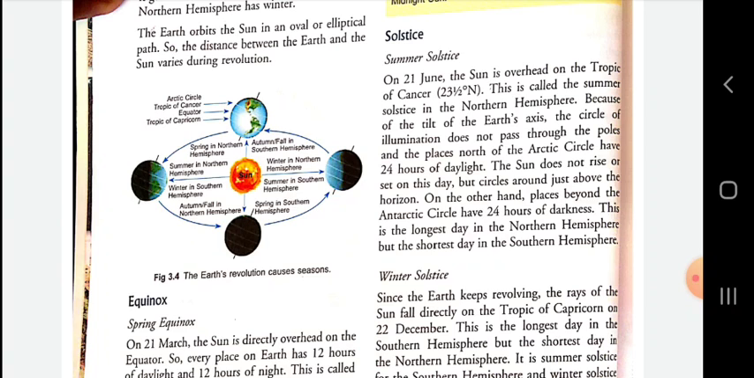Because of the tilt of the earth's axis, the circle of illumination does not pass through the poles. Remember it, at this time the circle of illumination does not pass through the poles, and the places north of the Arctic Circle have 24 hours of daylight. The sun does not rise or set on these days, but circles around just above the horizon. On the other hand, places beyond the Antarctic Circle have 24 hours of darkness. This is the longest day in the northern hemisphere. It is also very important for you. 21st June is the longest day in the northern hemisphere, but the shortest day in the southern hemisphere.